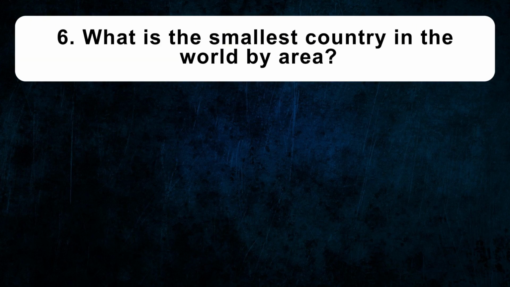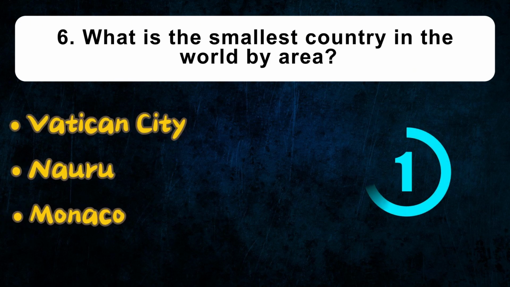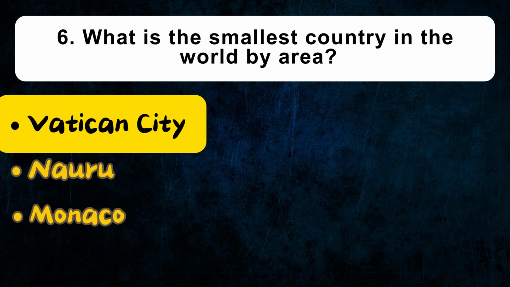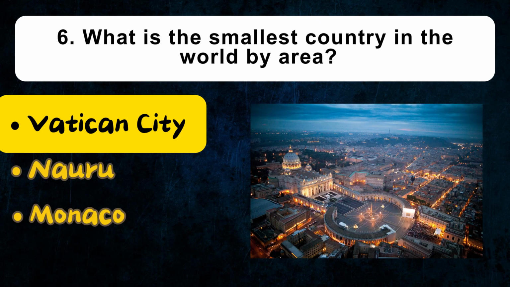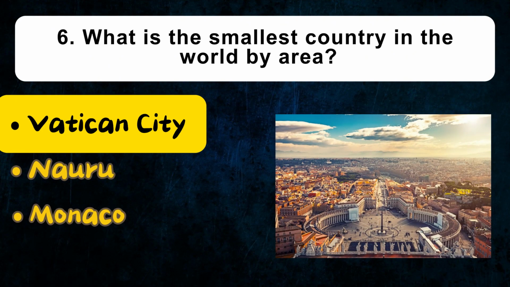What is the smallest country in the world by area? Vatican City, Nauru, Monaco. The Vatican City is an independent city-state located in Rome, Italy. It serves as the headquarters of the Roman Catholic Church and has an area of only 0.44 square kilometers, making it the smallest country in the world by area.